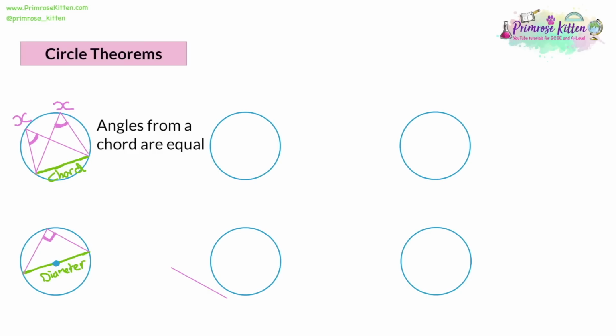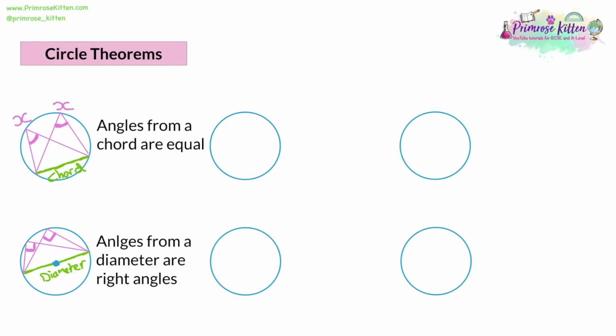So let's do one more to illustrate that. We're going to take lines from both ends of the diameter. We're going to meet at the edge of the circle, and you should be able to see that even though this isn't 100% accurately drawn, it's pretty close to a right angle. So angles drawn from a diameter are 90 degrees.